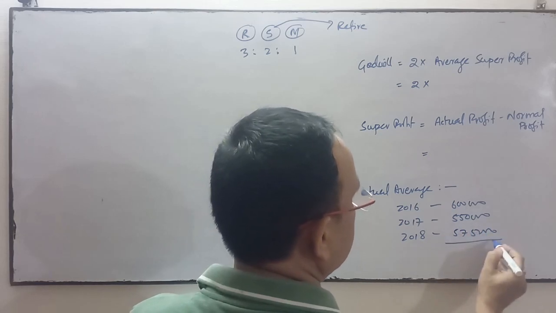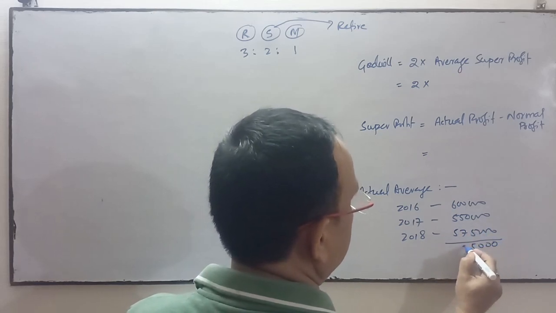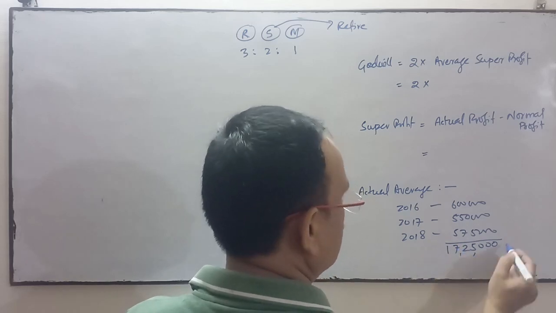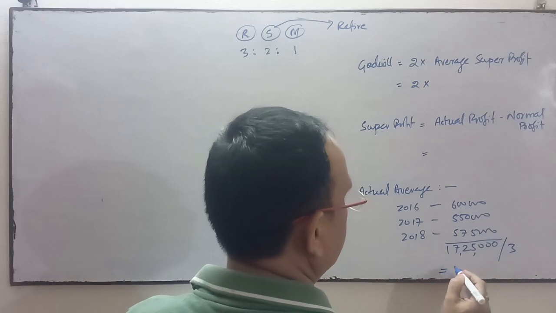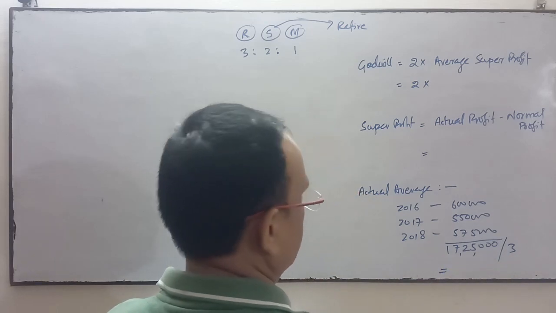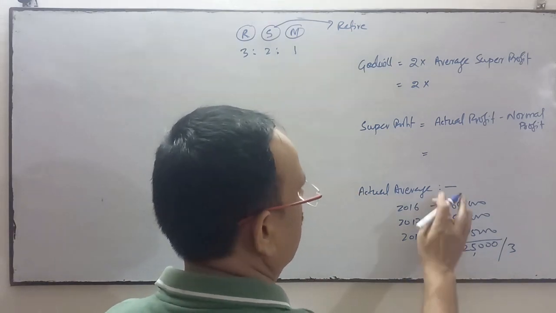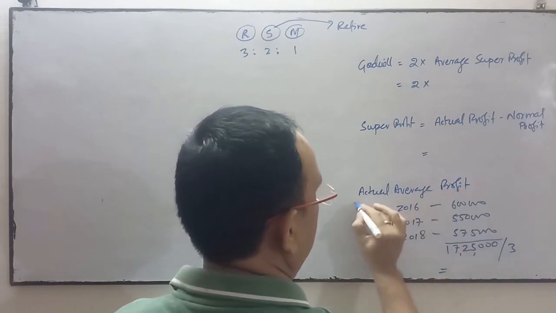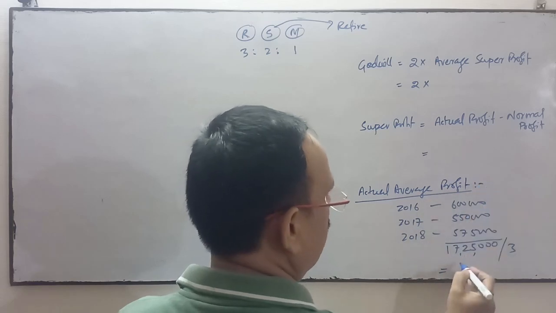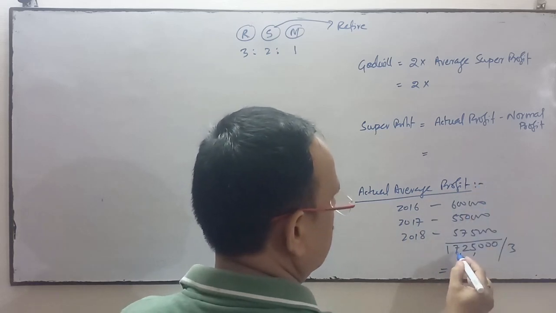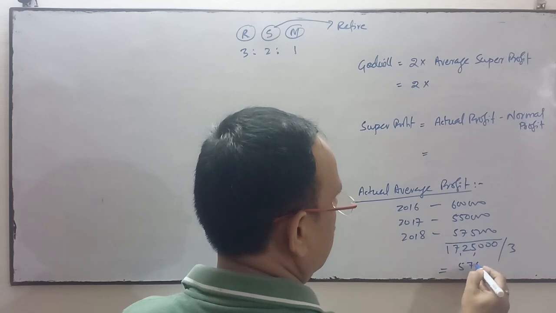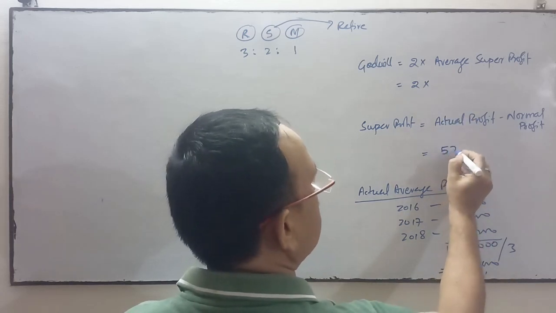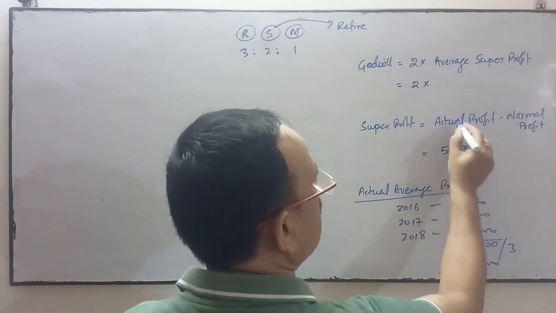So total profit in these 3 years is 17 lakh 25,000. If you divide by 3, you will get the actual average profit, which is 5 lakh 75,000. So you write the 5 lakh 75,000 over here as actual average profit.